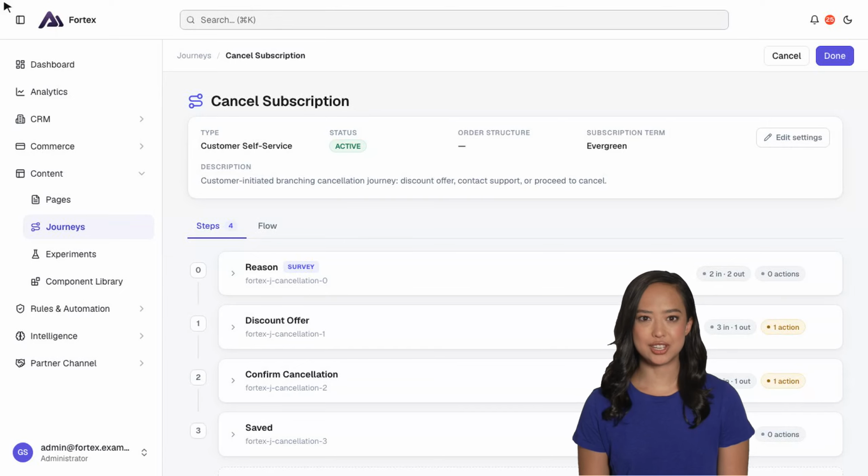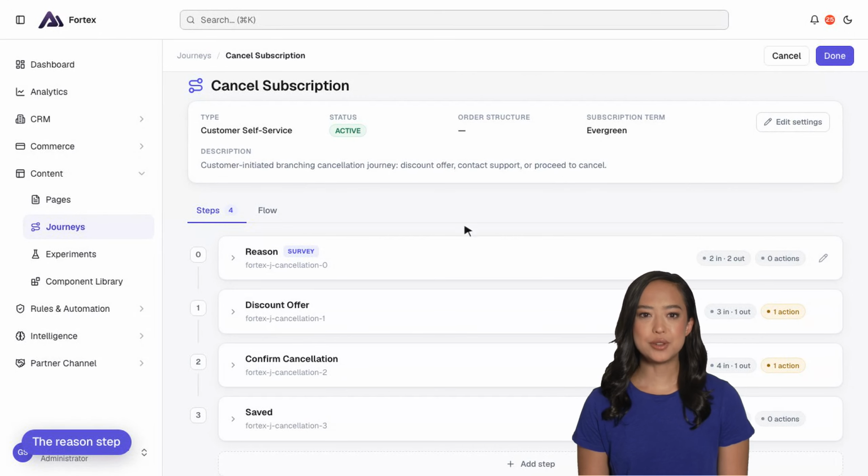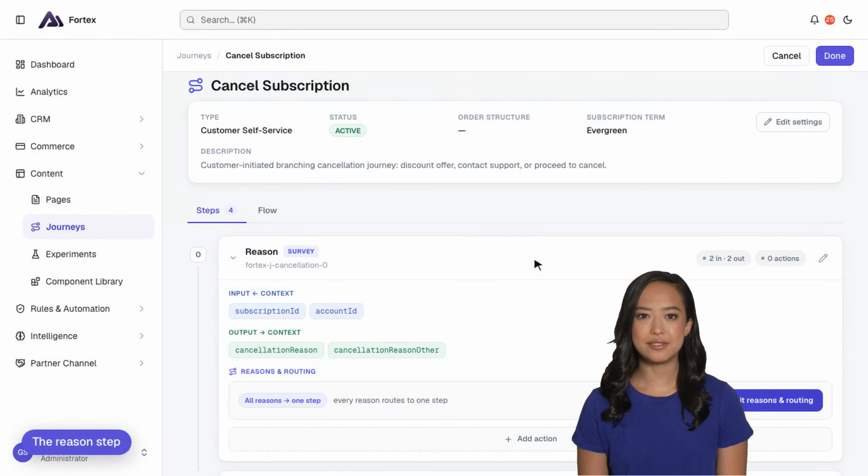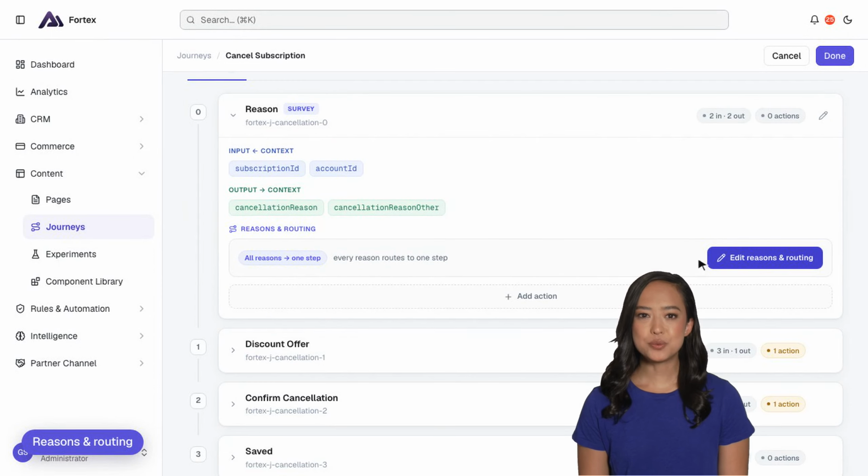Here's a cancellation journey. It opens by asking why they're leaving, then branches from there. Open the reason step. It captures why they're leaving and decides where they go next. This is reasons and routing.